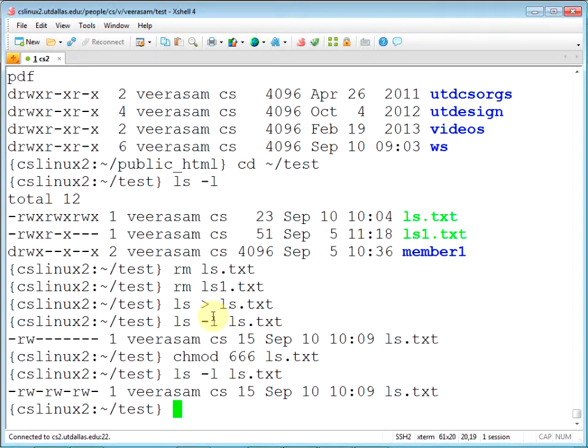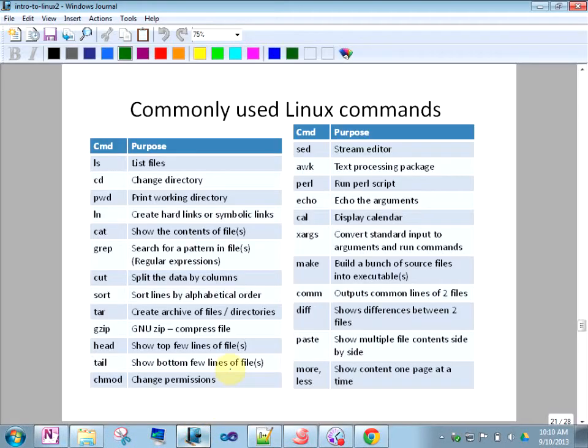You don't need to say 0777. You can just say 777. You don't need that 0. See here I didn't write 06666. So this is octal notation, right?